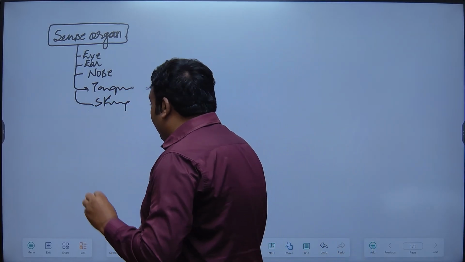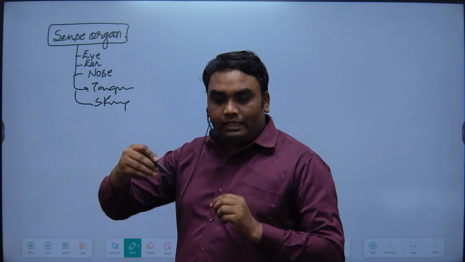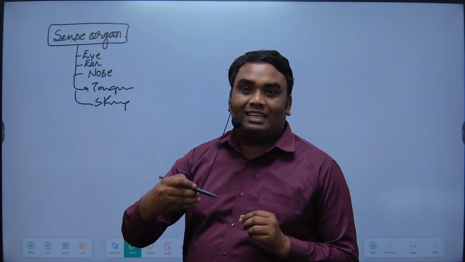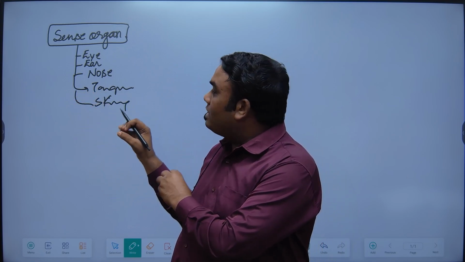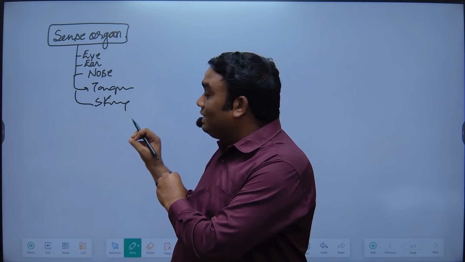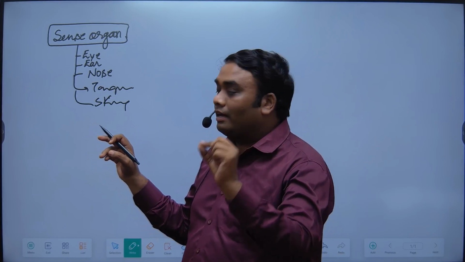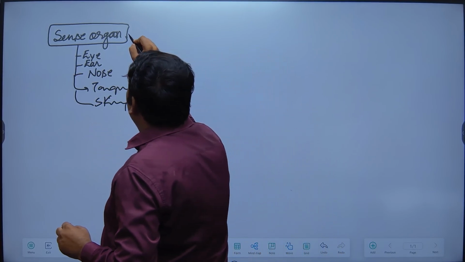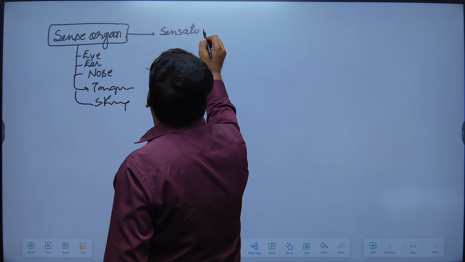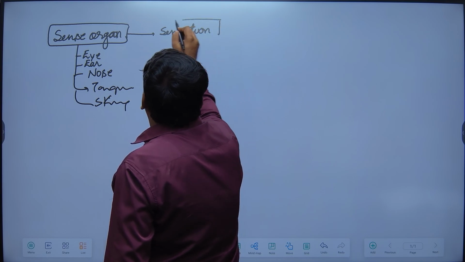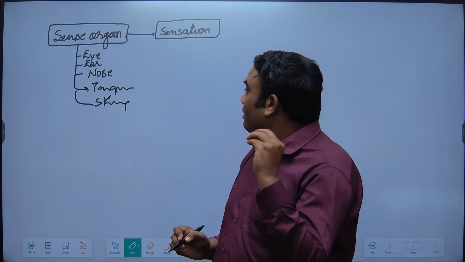So these are the basic things for the understanding of psychology. In psychology books, in class 11, 12th or any advanced book, something must be described about the sense organs, especially the eye and ear. So psychology starts from the sense organs. Sense organs will produce what? Sensation.